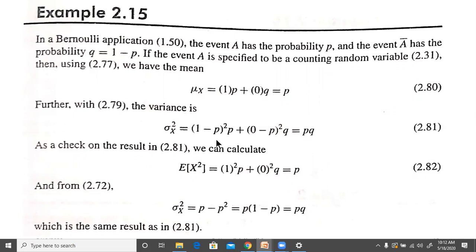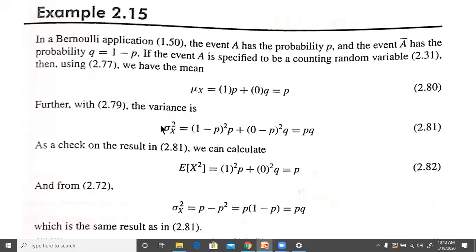Expectation of x square will be 1 squared P plus 0 squared Q, which is equal to P. So we get P minus P squared, which gives P into 1 minus P, equal to PQ.